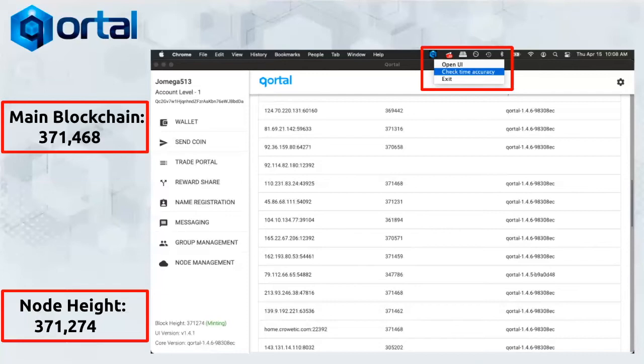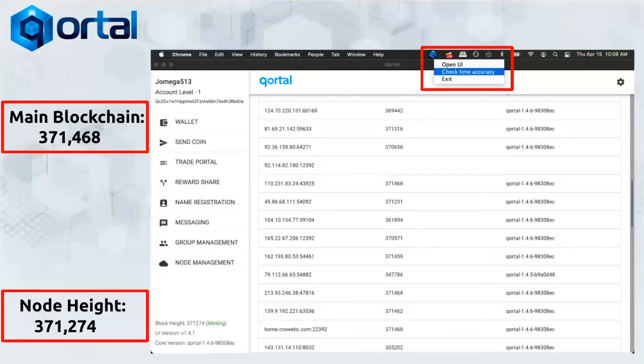Now, if you are minting and you're within a few blocks of this, let's say half a dozen or so, I wouldn't worry that you're on a fork. In my case, I am about 200 blocks behind, so it is very apparent to me that I'm on a fork. You can be on a fork 50 blocks behind as well. So this is just a way to get a quick check into it and understand if you are minting and you are not at or right around the main blockchain height, you are likely on a fork.